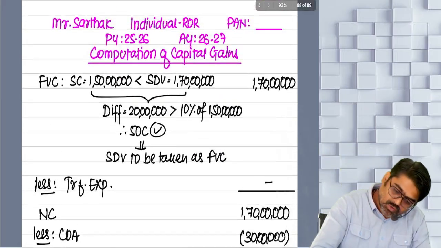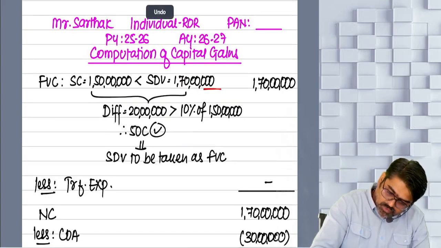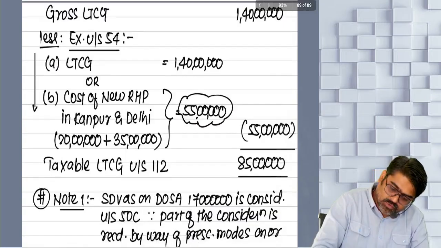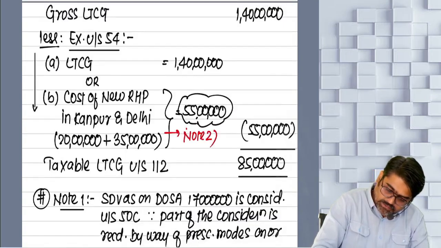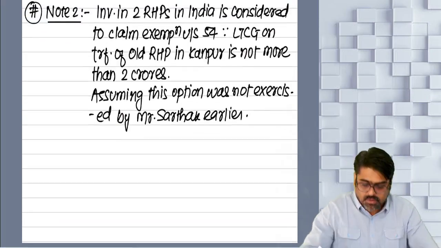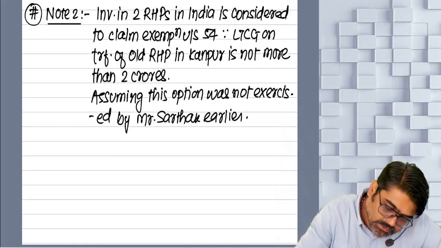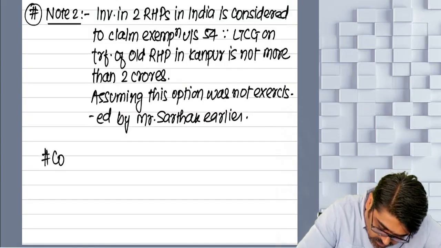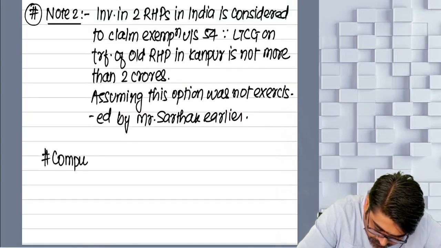Okay. So here you write down note number 1. Note 1. Give the reference to note 1 here, and here give the reference to note 2. Okay. Now write down computation of tax liability. Tax is also to be calculated, no?